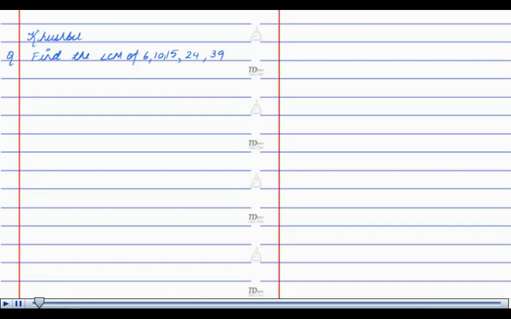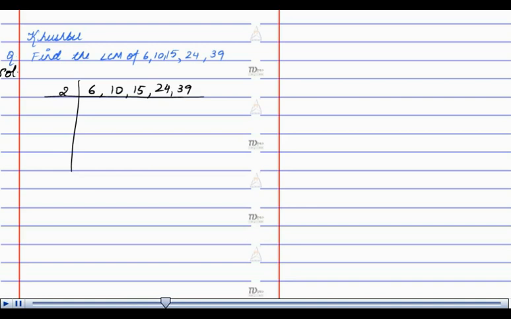Hello, I am Khushbu. The question is, find the LCM of 6, 10, 15, 24 and 39. Since the number of numbers are large, we use division method to find the LCM. We first write down all the numbers in increasing order. Taking the first number and writing its lowest common multiple, we get 2.